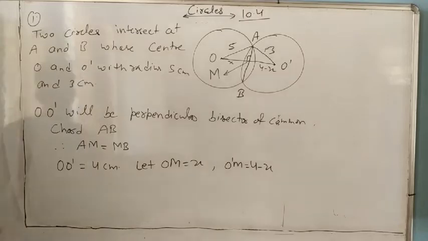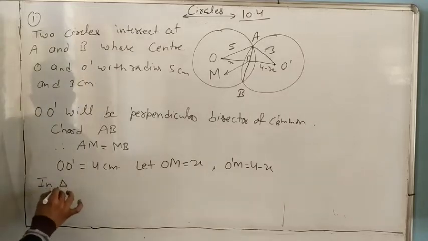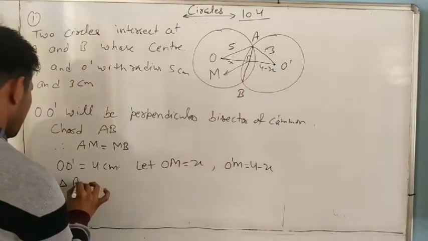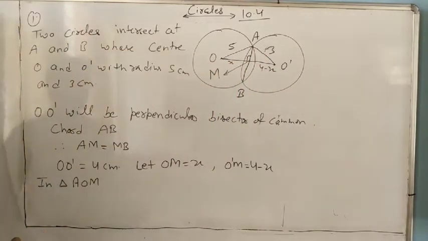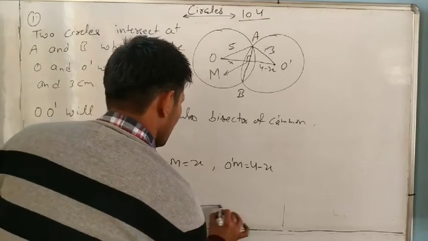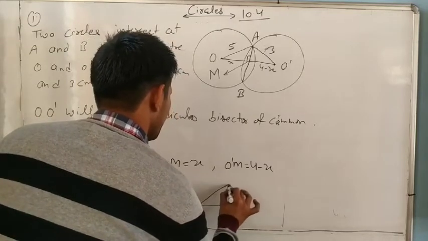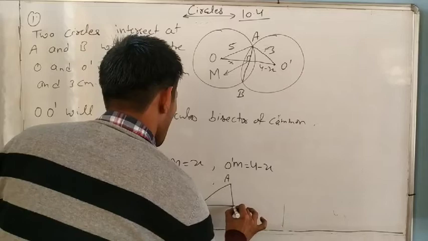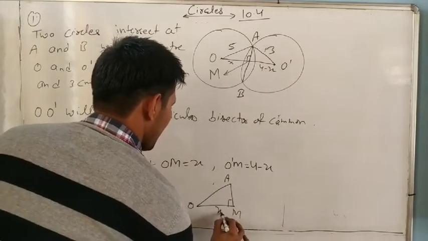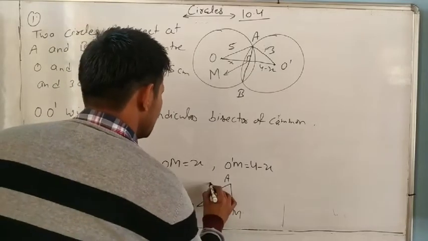Now in triangle AOM, I am making the figure here. The angle at M is 90 degree, the side OM is x and the hypotenuse AO is 5.